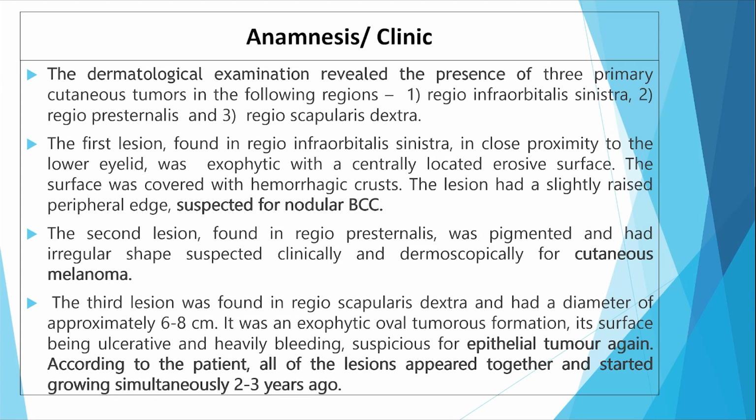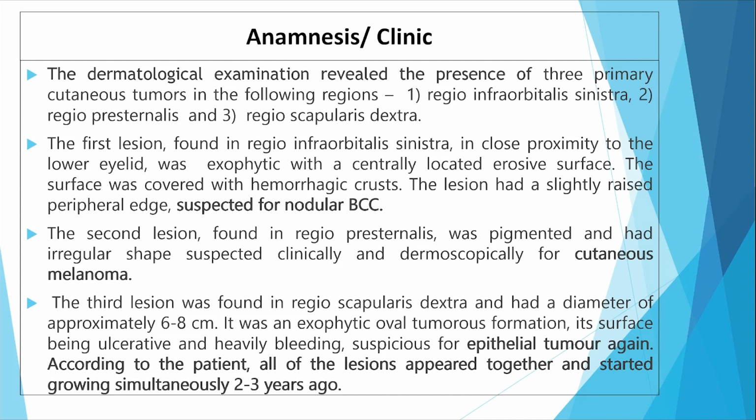The first lesion found in the regio infraorbitalis sinistra in close proximity to the lower eyelid was exophytic with a centrally located erosive surface, covered with a hemorrhagic crust, suspected for a nodule of BCC. The second lesion found in the regio praesternalis was pigmented and had irregular shape, suspected clinically and dermoscopically for cutaneous melanoma.